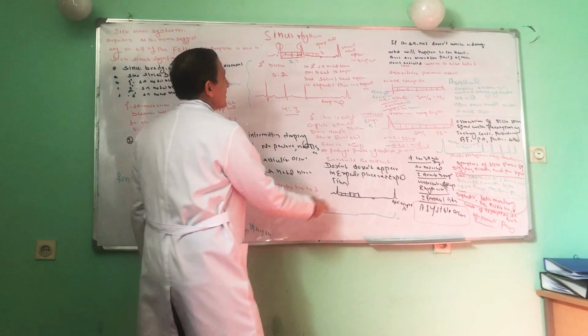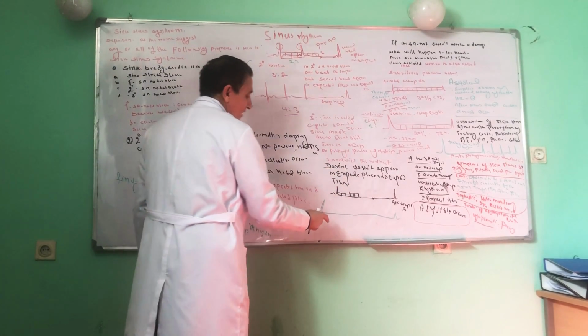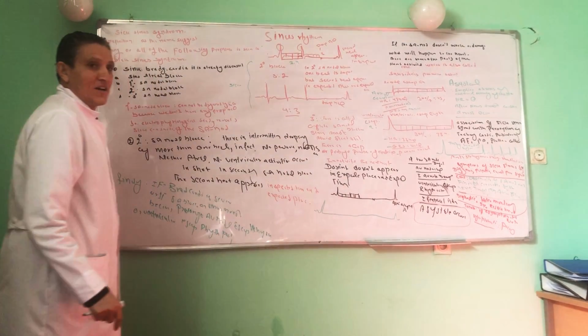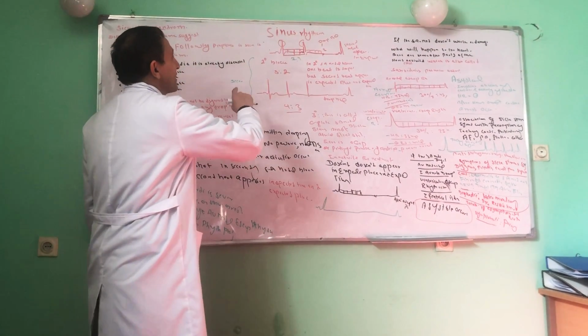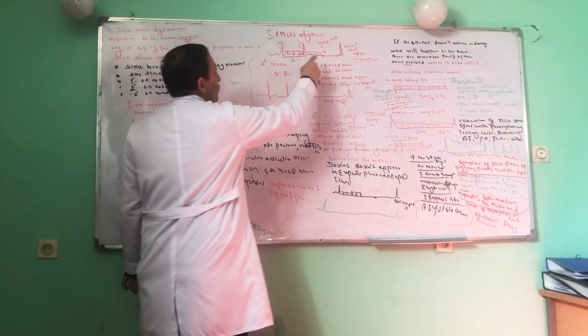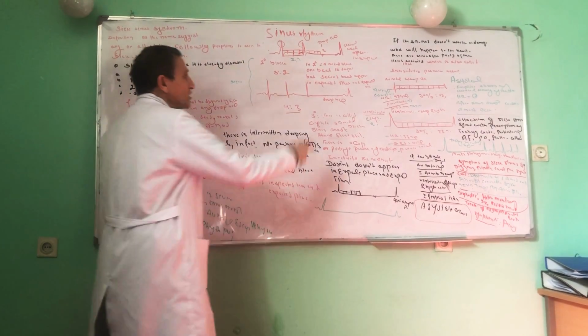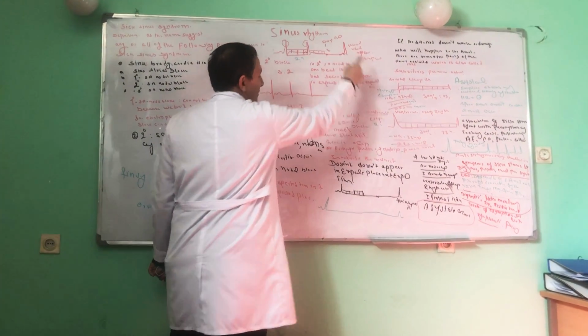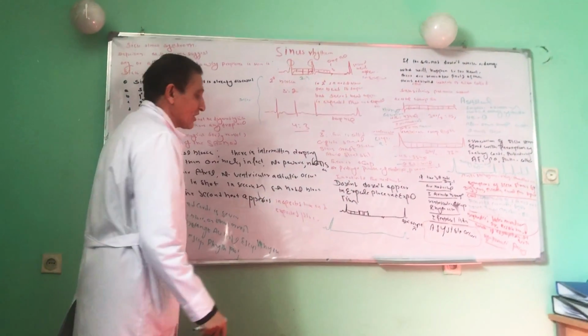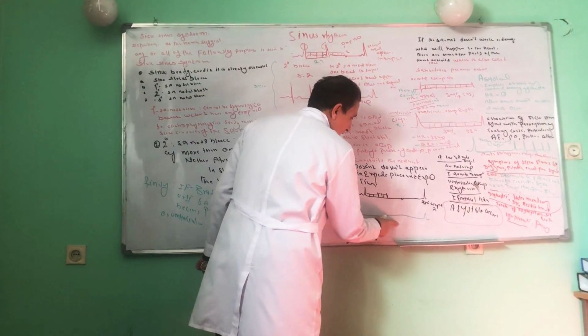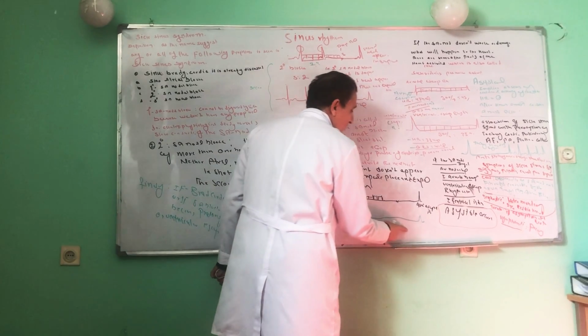This is the difference between second degree and third degree sinoatrial block. In second degree we have one dropped beat and the next beat occurs in the expected place and time. Here, we don't have any expected time or place. For example, this is a long gap and a long period of electrical inactivity of the heart.